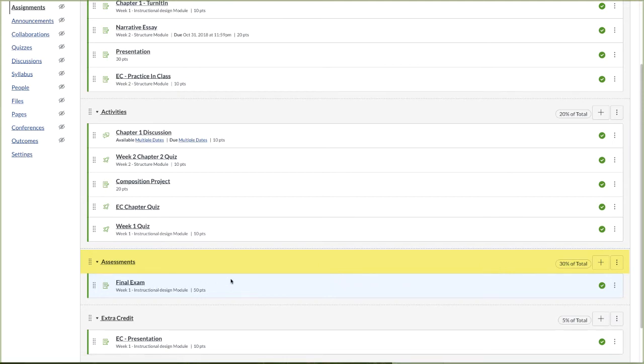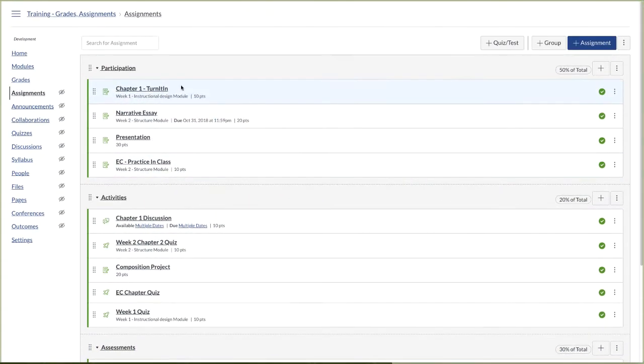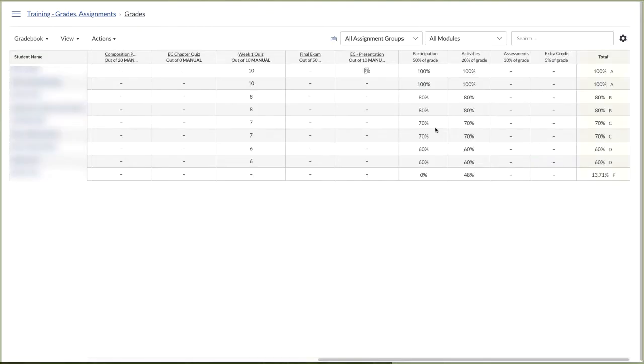If students have not taken this yet, there will not be any point value, and the 30% of the total will not be calculated into the grade calculations. By entering the extra credit, the 5% will be calculated into the total grade calculation. If we look at grades in this example, I have set up running scores from A to D for demonstration purposes. So no one has taken the final exam.